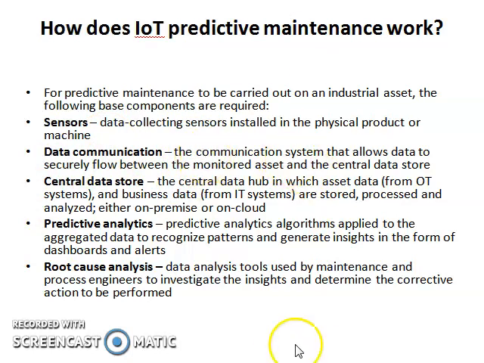Then data communication. This is the communication system that allows data to securely flow between the monitored asset and the central data store. So what is the central data store? It is the hub in which asset data and business data are stored, then processed and analyzed either on premise or on cloud. That is what the central data store means. It holds data of the asset as well as the business.